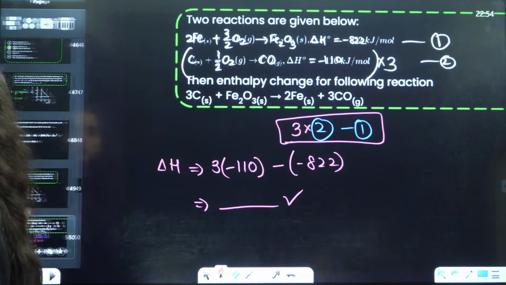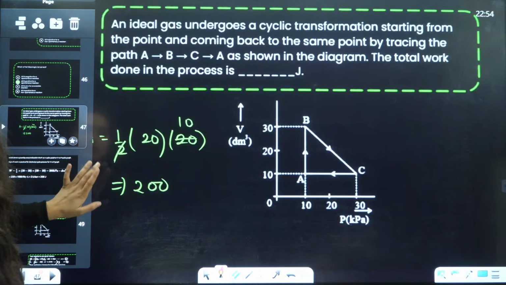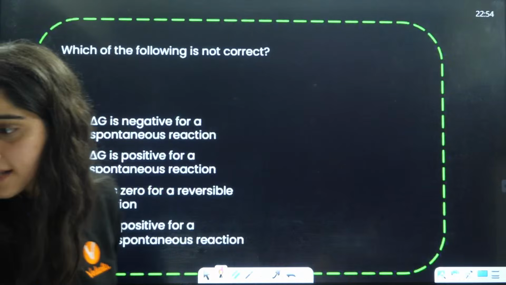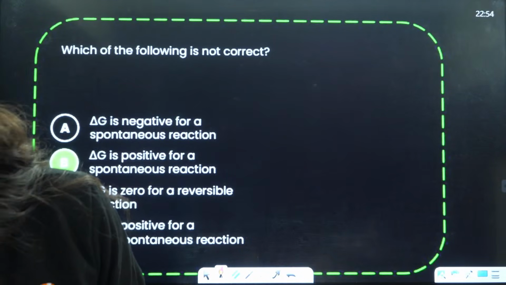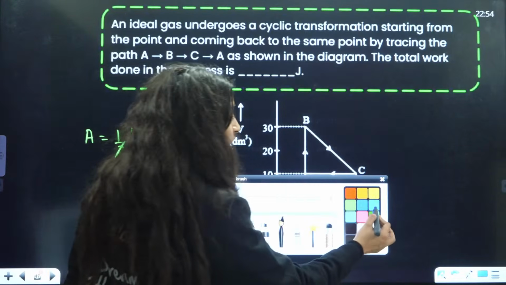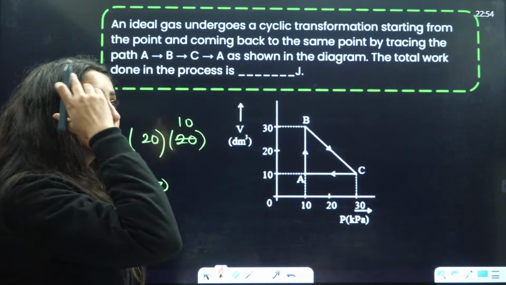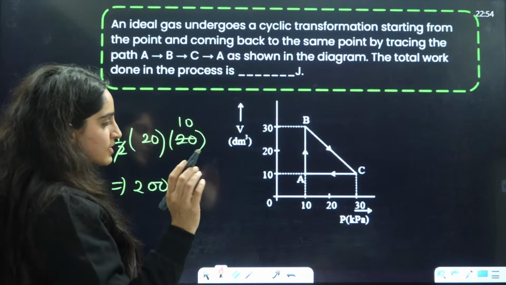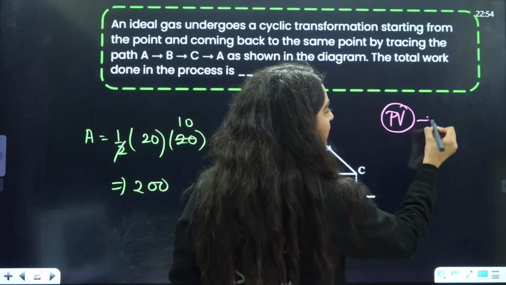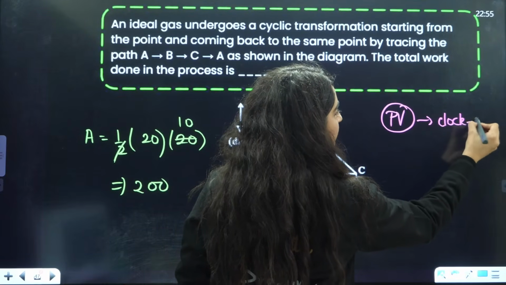Okay, I'm so sorry. That's what I was thinking, that why is it so. Very good. Who has answered this? Let me see. Sachin. Very good, Sachin. It was also in the back of my mind, I was thinking why it is so. So what I told you was for the PV diagram. For the PV diagram, clockwise was negative.